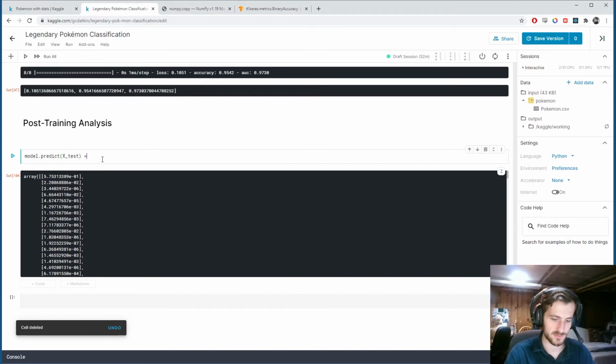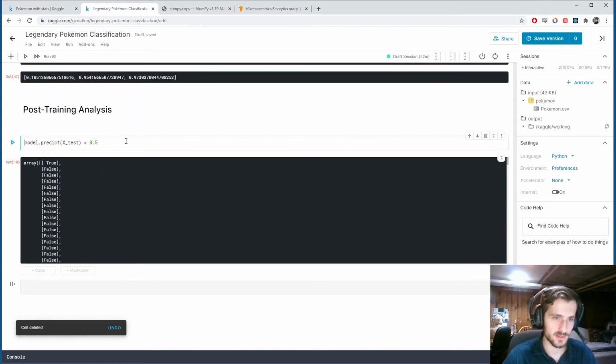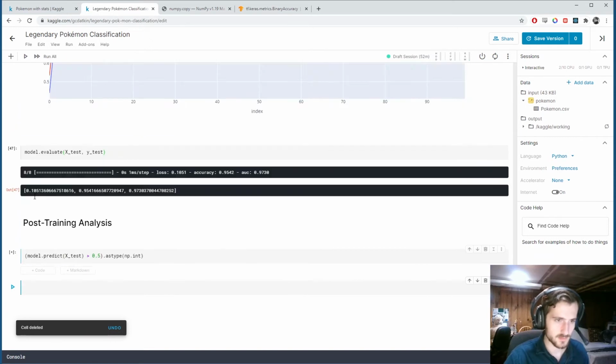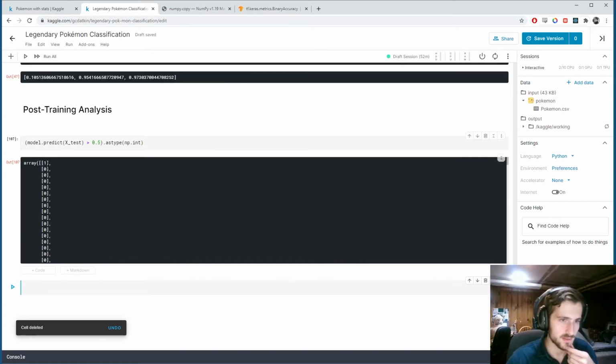Because if I do greater than 0.5 and make this a numpy integer, you can see this isn't a 1 if we got the prediction right and 0 if wrong. This is 1 if the model thought the Pokemon was legendary. It doesn't say anything about how correct this is. So what I should have done is